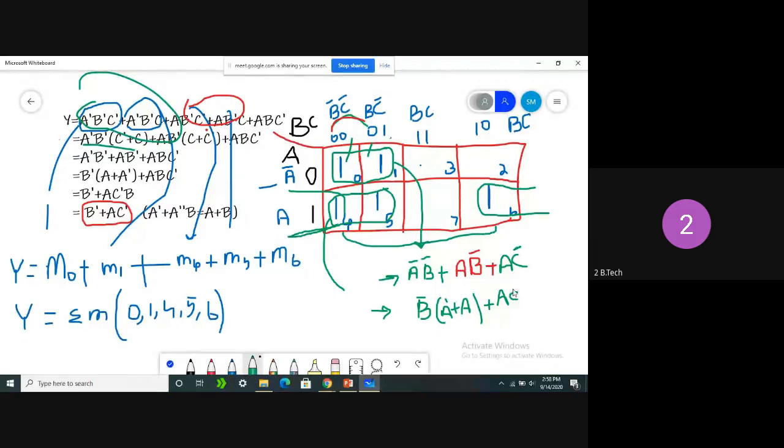This is C bar. So what is the A plus A bar value? It is going to be 1. So finally what we got? B bar plus AC bar. So with the conventional method, what is the simple expression we got? B bar plus AC bar. So both are equal or not?